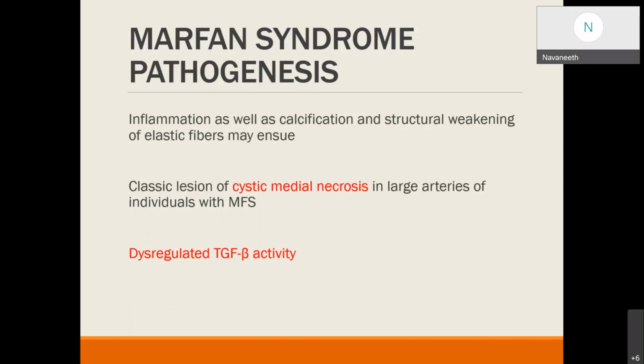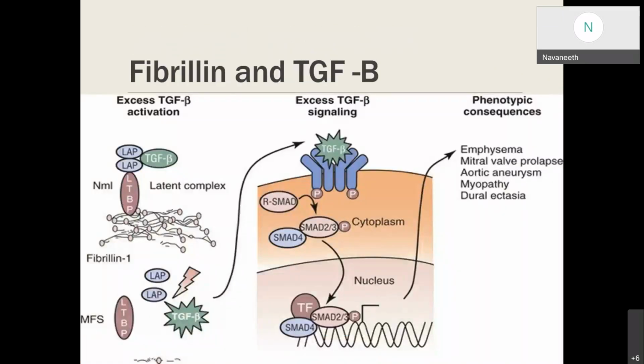The classical lesion of cystic medial necrosis will be seen in large arteries of individuals with Marfan syndrome. There will be dysregulated transforming growth factor beta activity. This dysregulated activity explains the clinical features of Marfan syndrome such as long bone overgrowth, muscle hypoplasia, and other craniofacial abnormalities. These are the key genetic problems in Marfan syndrome: excess transforming growth factor beta activation and excess transforming growth factor beta signaling, leading to phenotypic consequences like aortic aneurysm, dural ectasia, emphysema, mitral valve prolapse, etc.